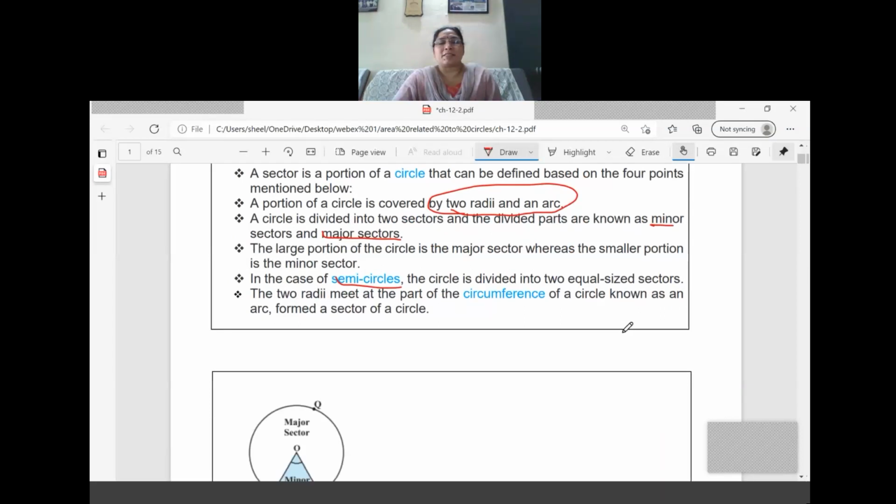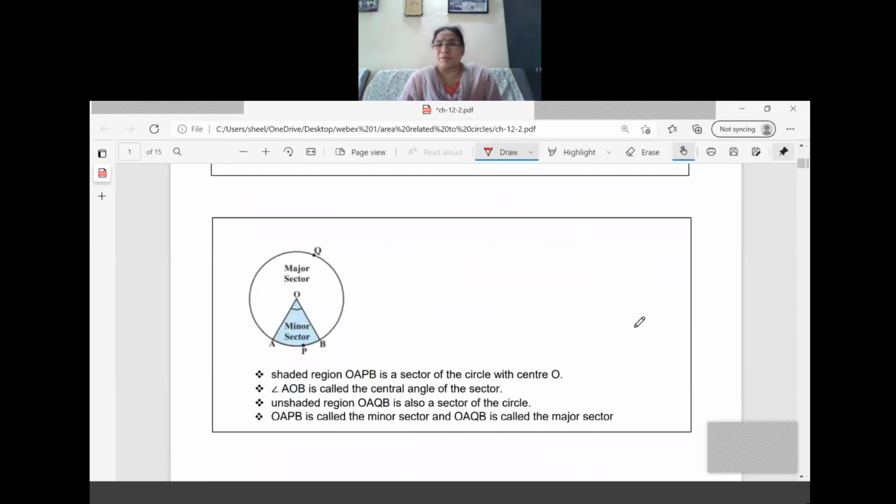Now with the diagram, let us see. The shaded region we can read as OAPB. This is called a minor sector because it is less than 180 degrees. What is the name of the sector? OAPB is called a sector, and the center of the circle is O only. Angle AOB is called the central angle of the sector.